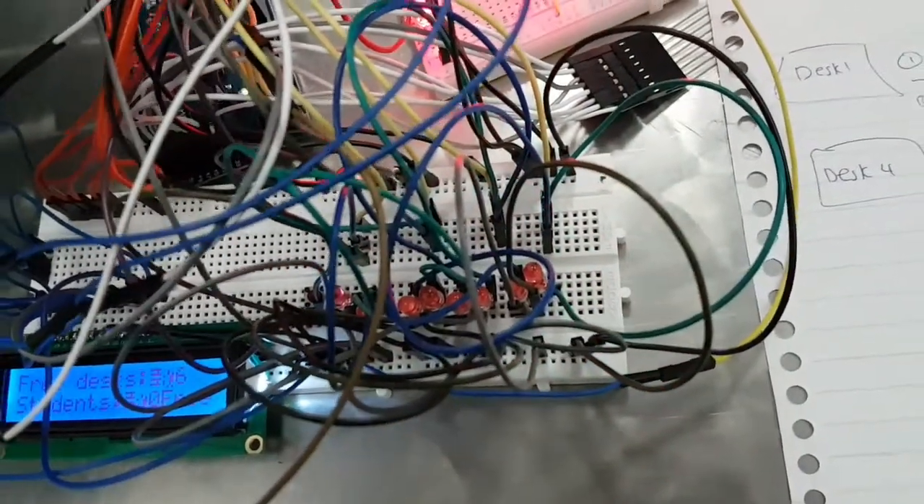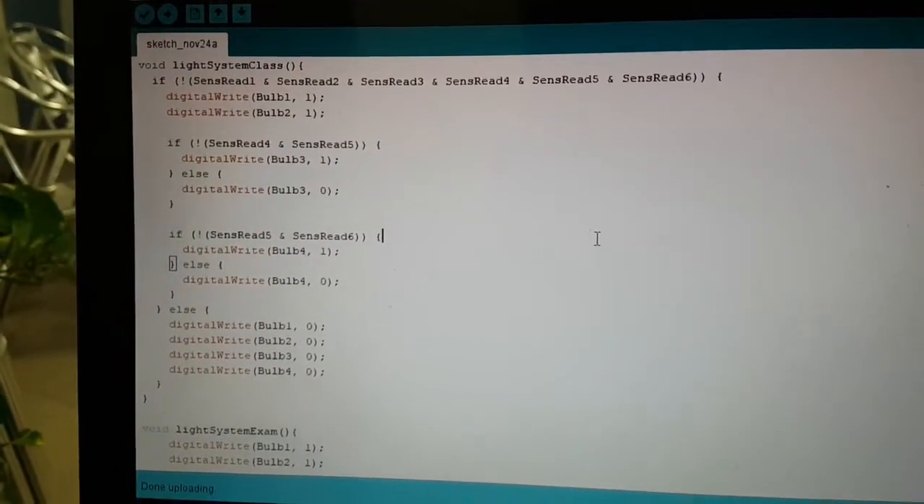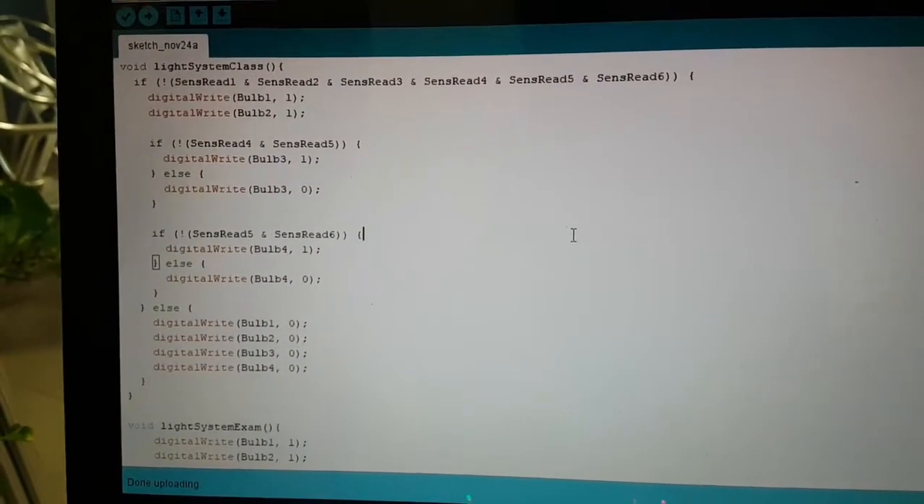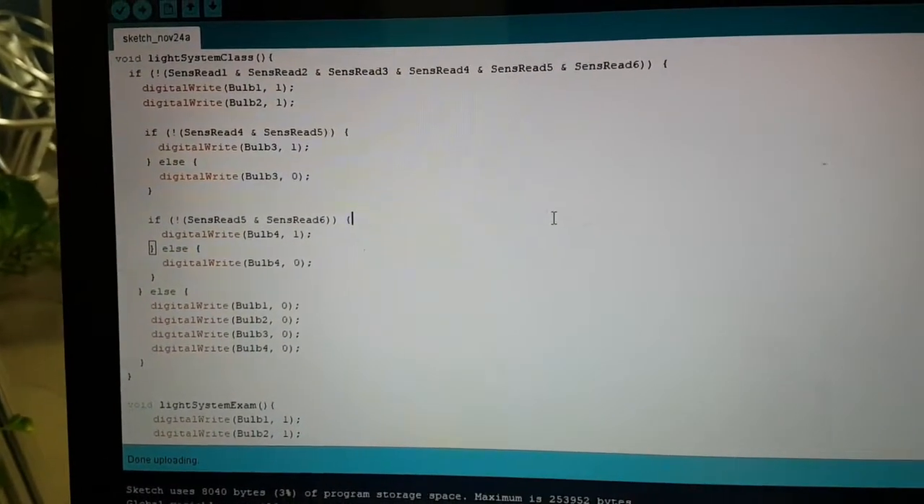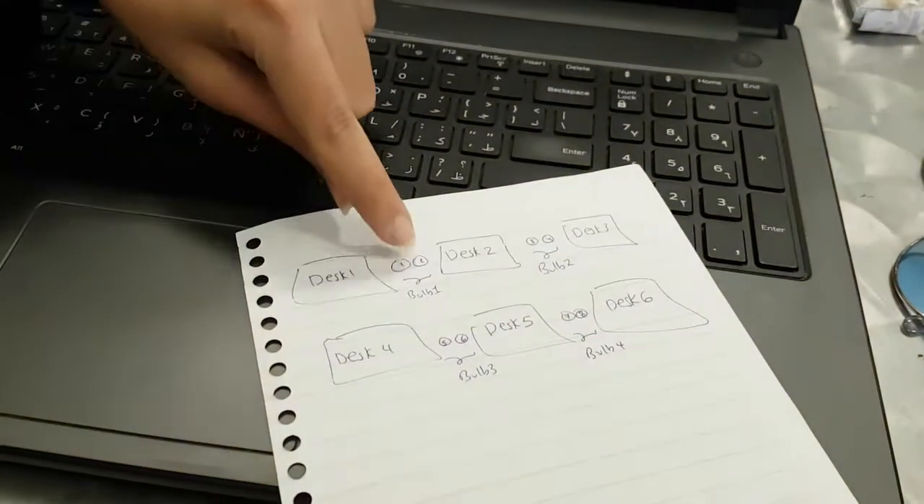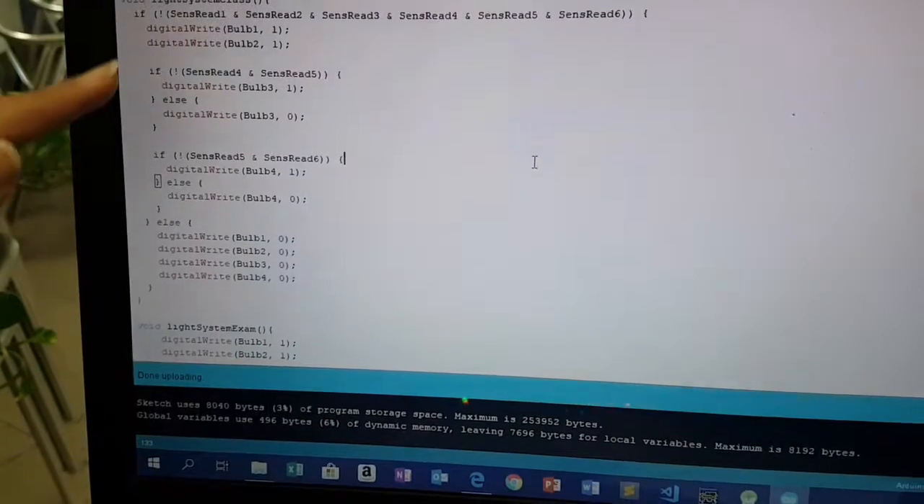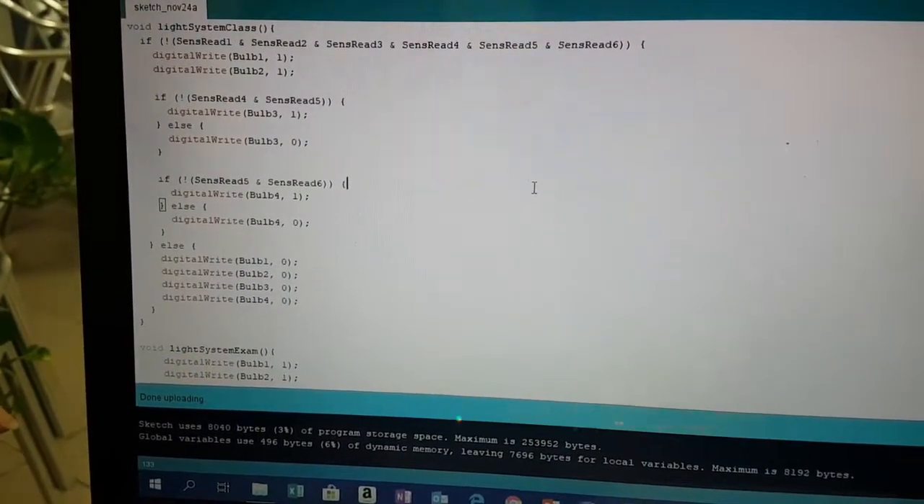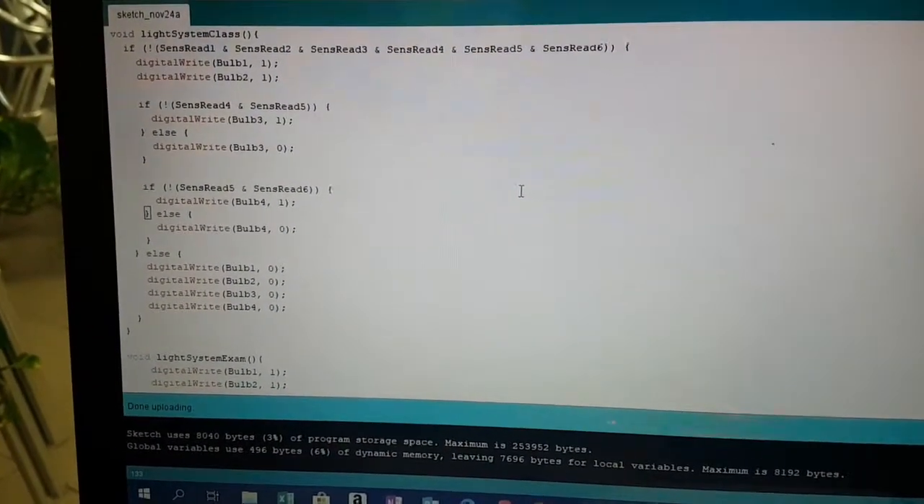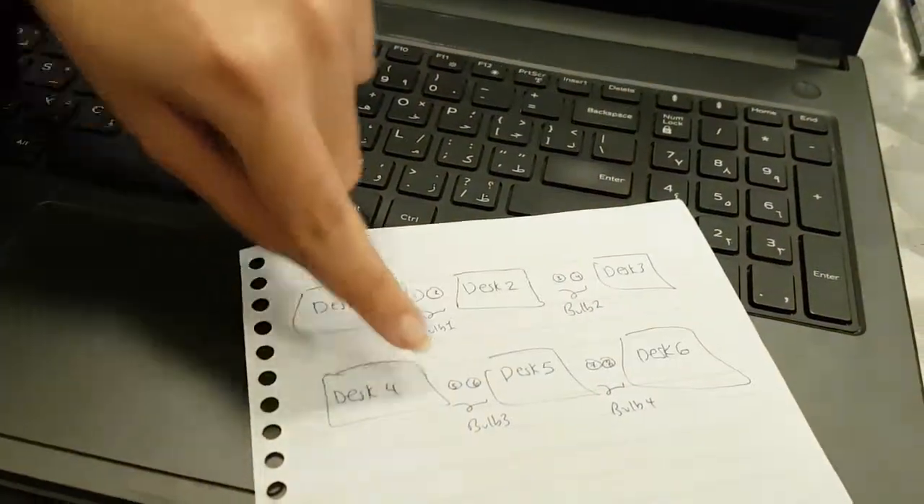As to the code, as you can see here, this is the condition that checks if there's anyone in the classroom, such that the first two light bulbs light up. Bulb 1 and bulb 2 variables correspond to this one and this one. And then the rest of the conditions check if there's anyone in the back row, so they can light up the corresponding light bulb group.